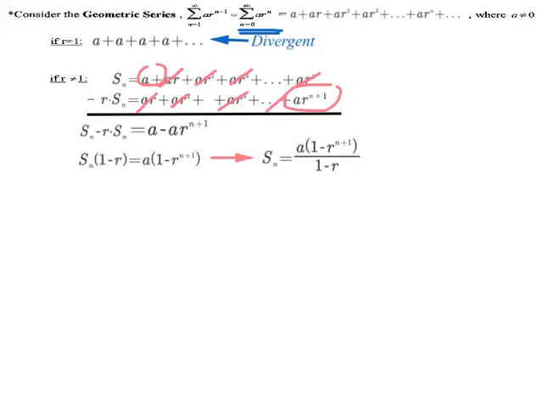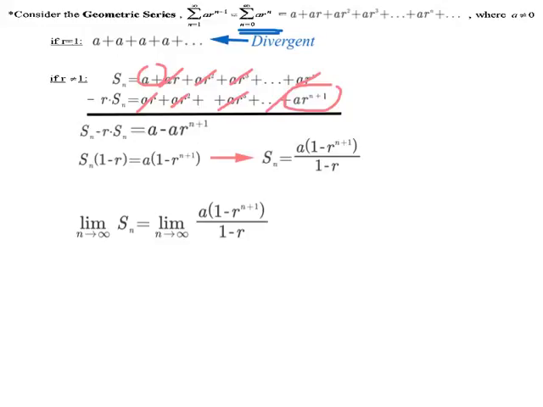All right, and one of the things that we said in the last little bit was that if the limit as n approaches infinity of s sub n is a finite number, then the sum will exist, the series will converge. So I want to take the limit as n approaches infinity of s sub n. So I have the limit as n approaches infinity of a times 1 minus r to the n plus 1 over 1 minus r.